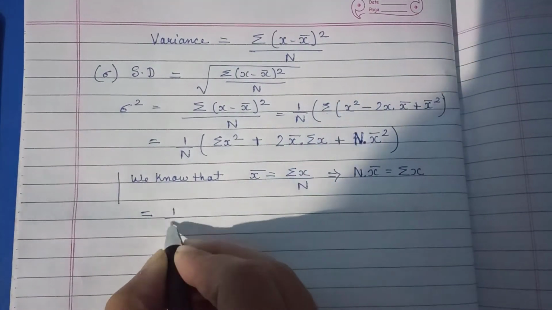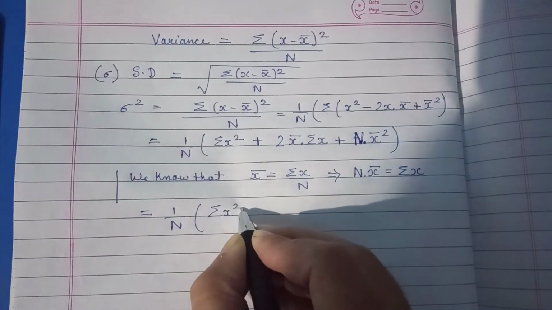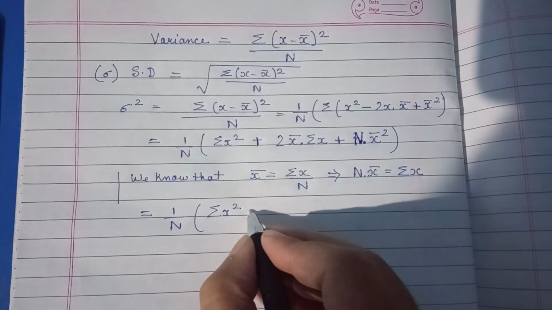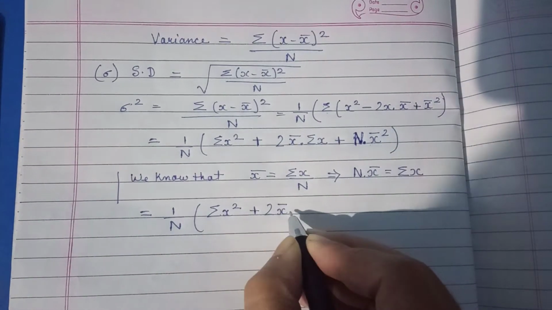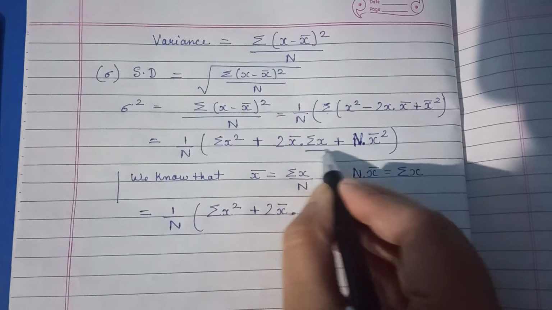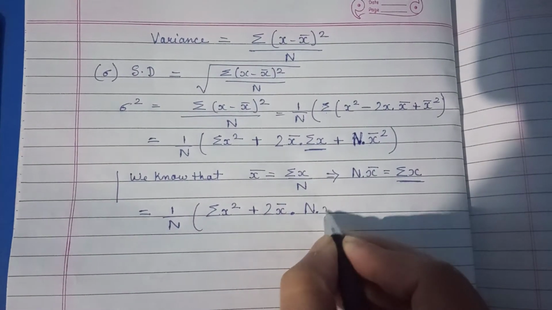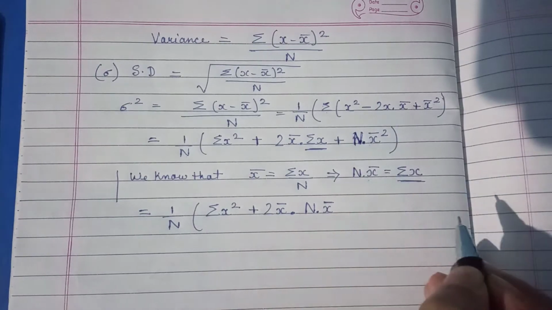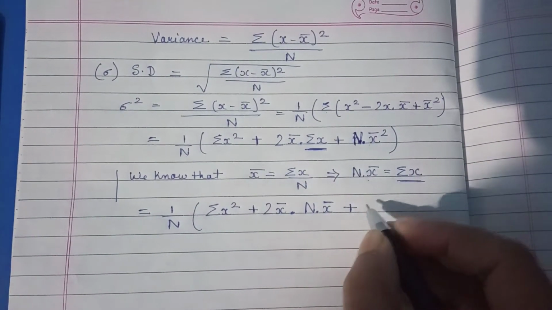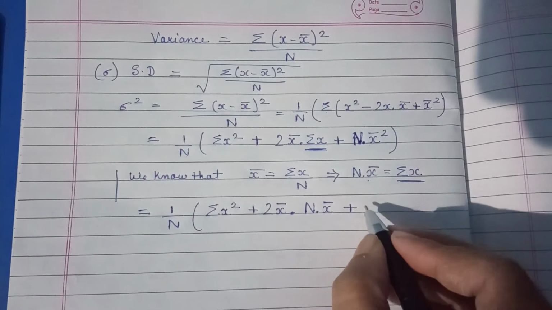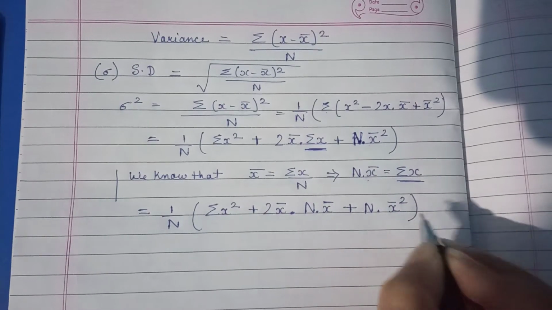So 1 by n is equal to summation of x square, and because here we have 2x bar, in place of summation of x we can write n times x bar, plus n into x bar whole square.